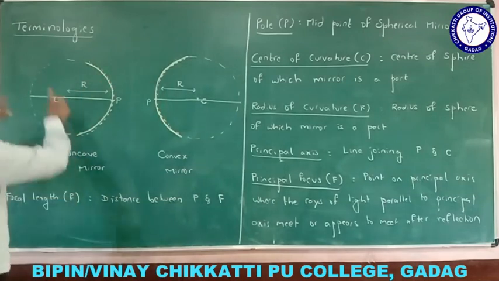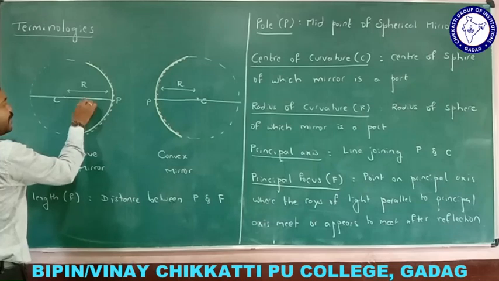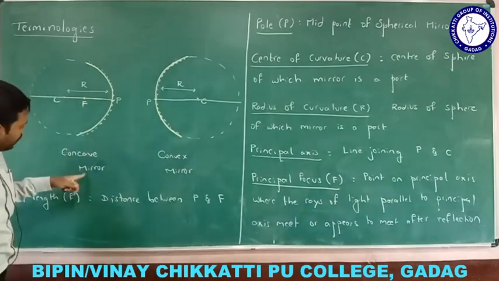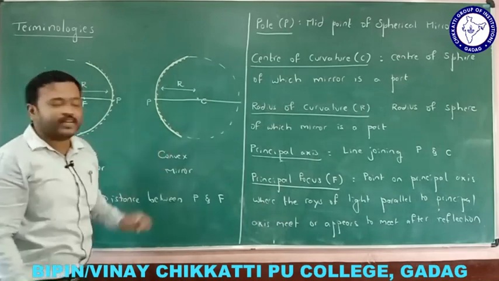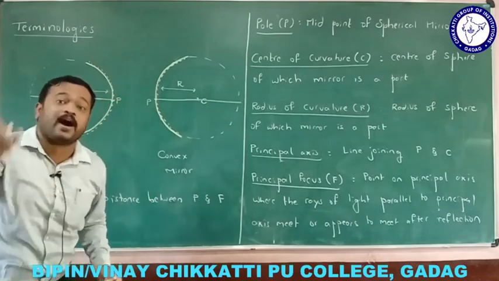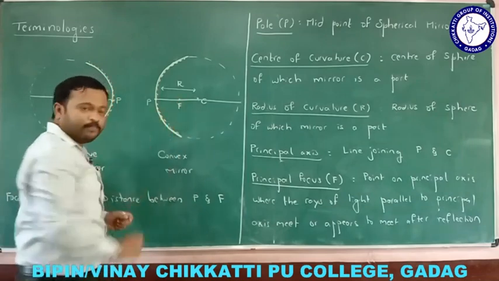And the point at which these rays meet, for example, if I am taking here, that point is called the principal focus. In a concave mirror, these parallel lines meet, but in a convex mirror, the parallel lines will not meet, they will diverge, but they appear to meet at a certain point. So this point is called the principal focus.